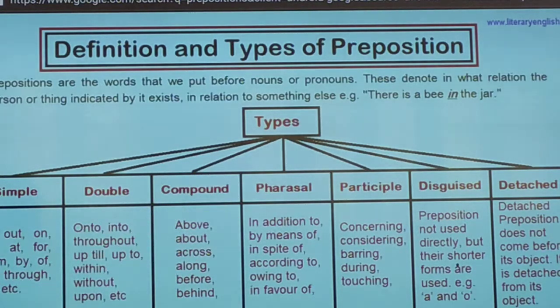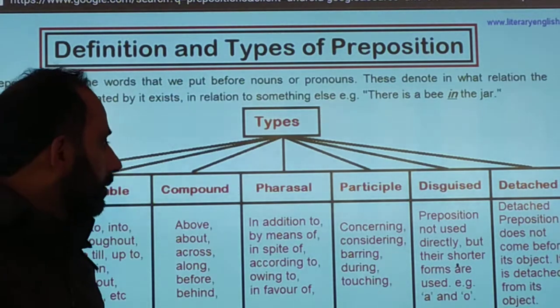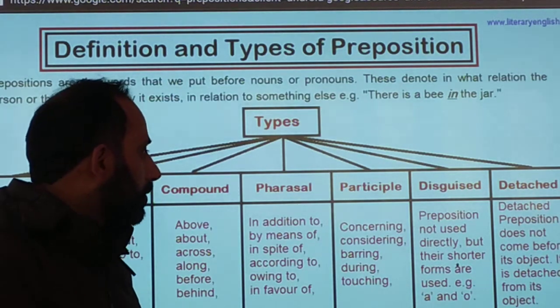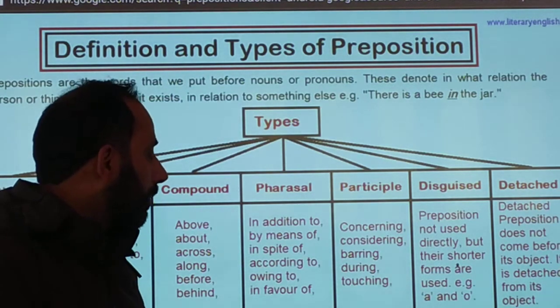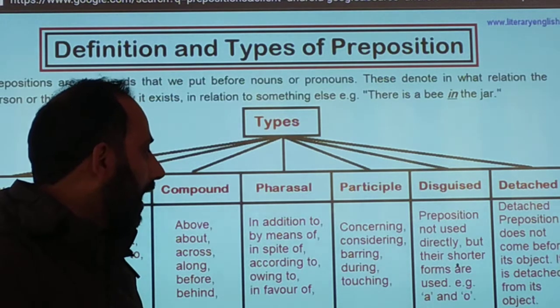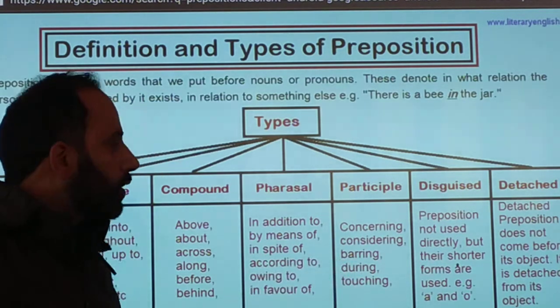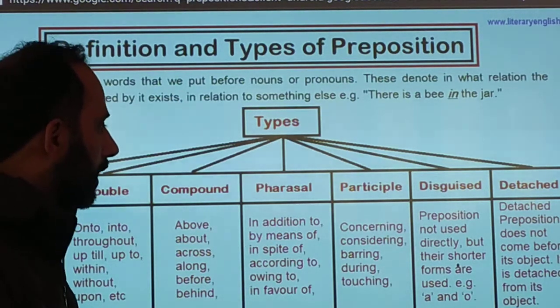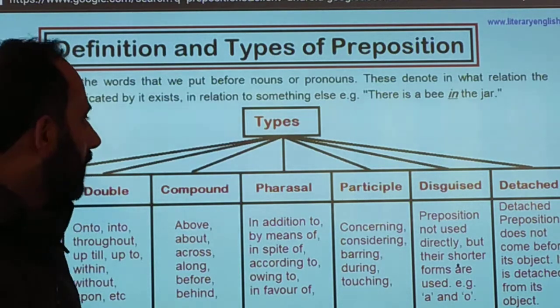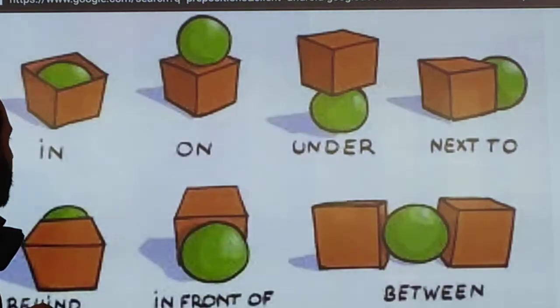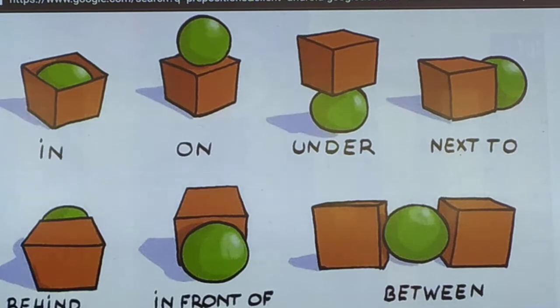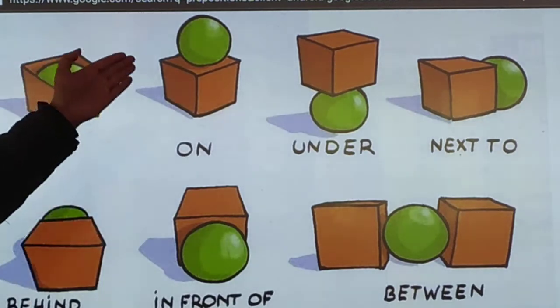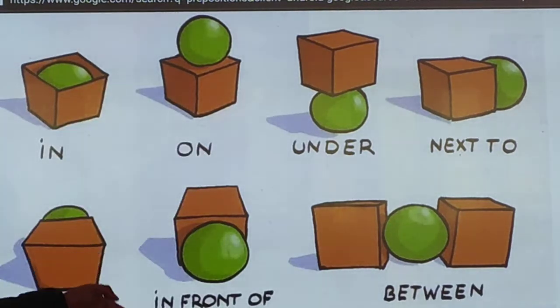Participle means where there is an -ing form. Disguised means those proportions not used directly, but their shorter forms are used, e.g. a, o. Sometimes they are also used as proportions. Detached proportions do not come before the objective. It is detached from the objective, and they don't come before the objective. These are important ones. In the focus, on the focus, under, next to, behind, in front of, between.